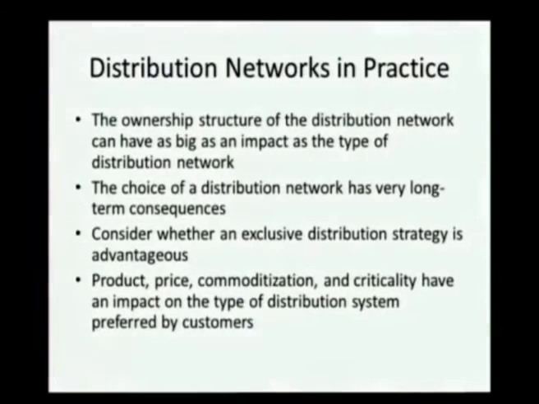So, like this we could have different types of distribution networks in practice. Some of the aspects are the ownership structure of the distribution network, which also has an impact on the choice of the distribution network. Also check whether distribution requires an exclusive strategy, and last but not the least, product, price, commoditization and criticality also have an impact on the type of distribution system that is preferred by the customers.